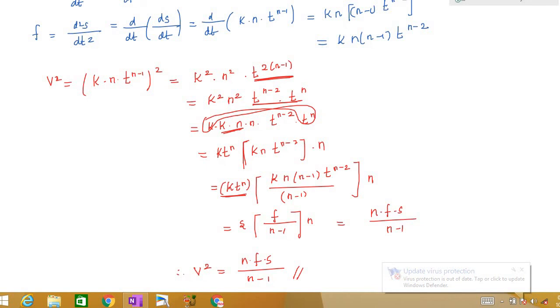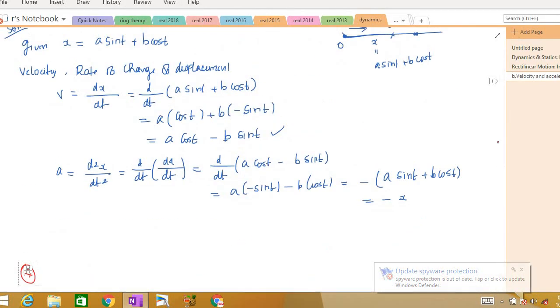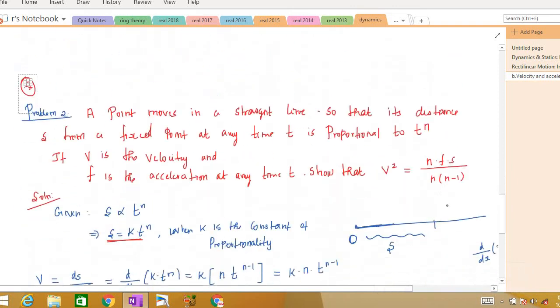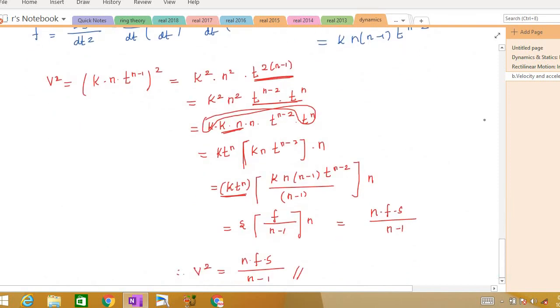A slight correction here, sorry. In the question, we don't have n into n minus 1 in the denominator. It is not n here, right? So n f s divided by n minus 1. That is what we have proved now: n f s divided by n minus 1.